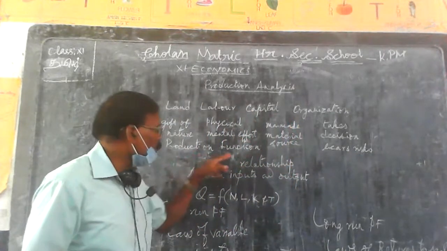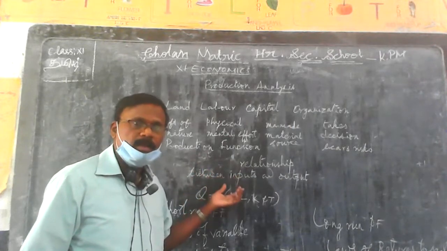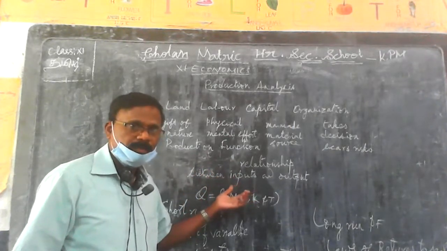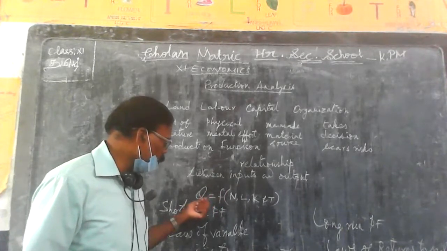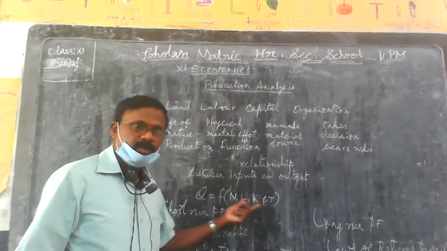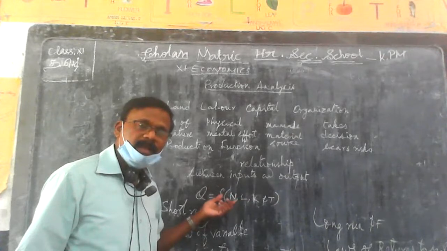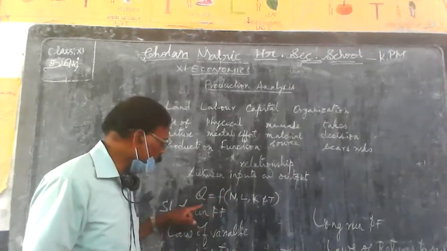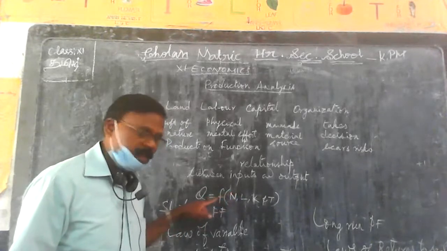Now, when we come to the production function, there is a functional relationship between inputs and output. So Q is equal to a function of N, L, K, T. This is the production function, which is explained symbolically. So it's called the symbolic explanation of the production function.